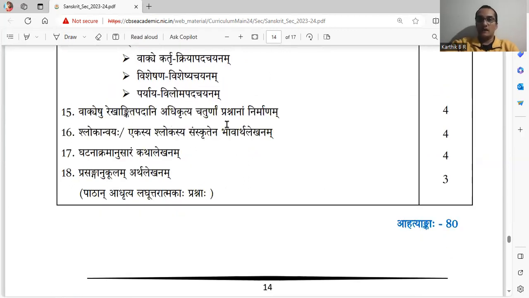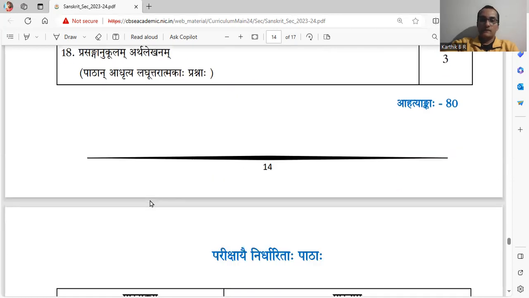Vakyeshu rekhankitapadani adhikritya chaturnam prashnanam nirmanam. Framing questions comes for 4 marks. Anvaya or bhavartha, 4 marks. Ghatanakramanusaram kathalekhanam, 4 marks. Again, prasanganukulam arthalekhanam, 3 marks. Based on the chapters, small answer questions are given.